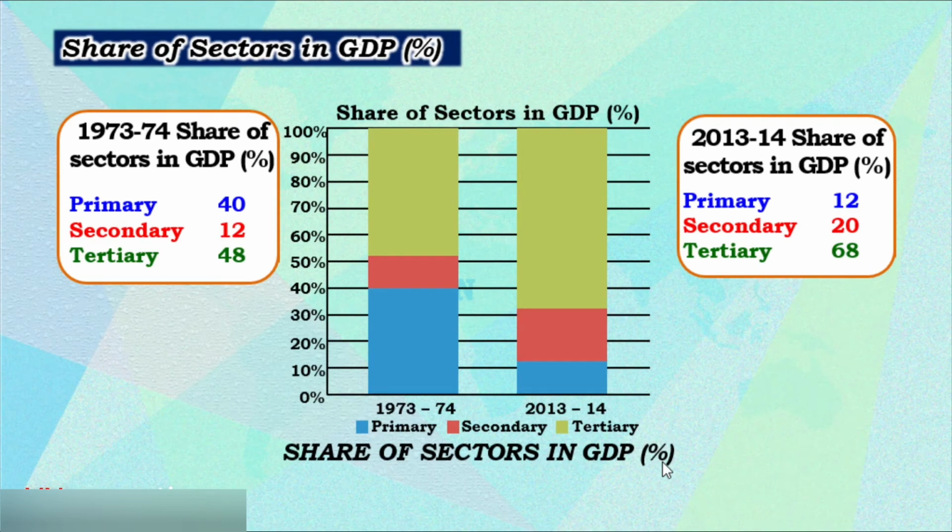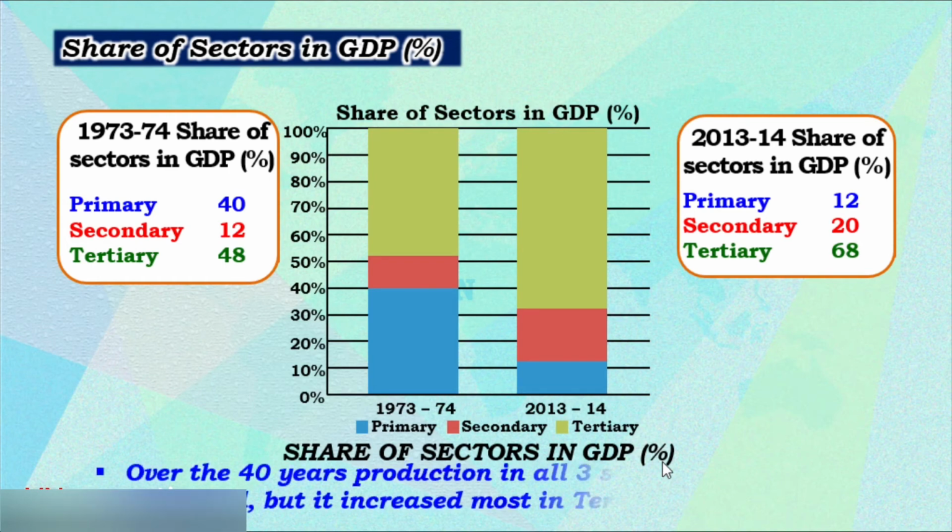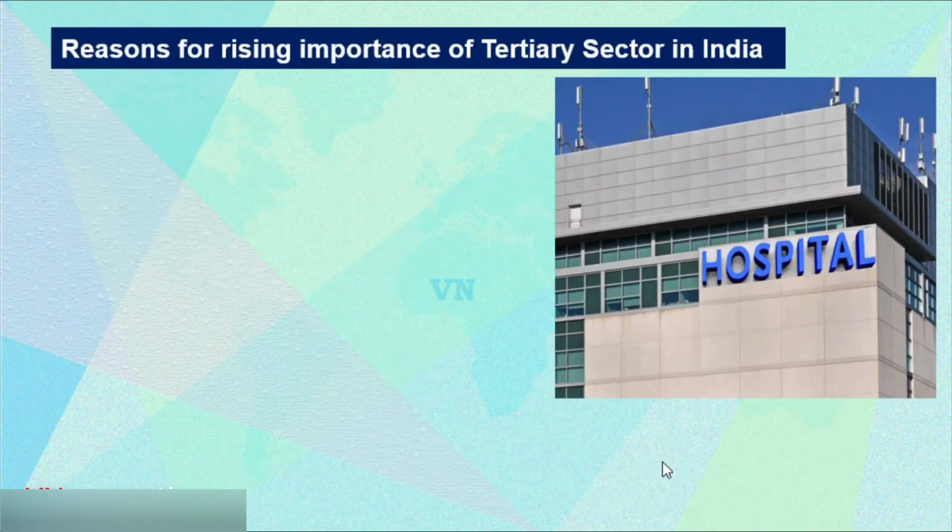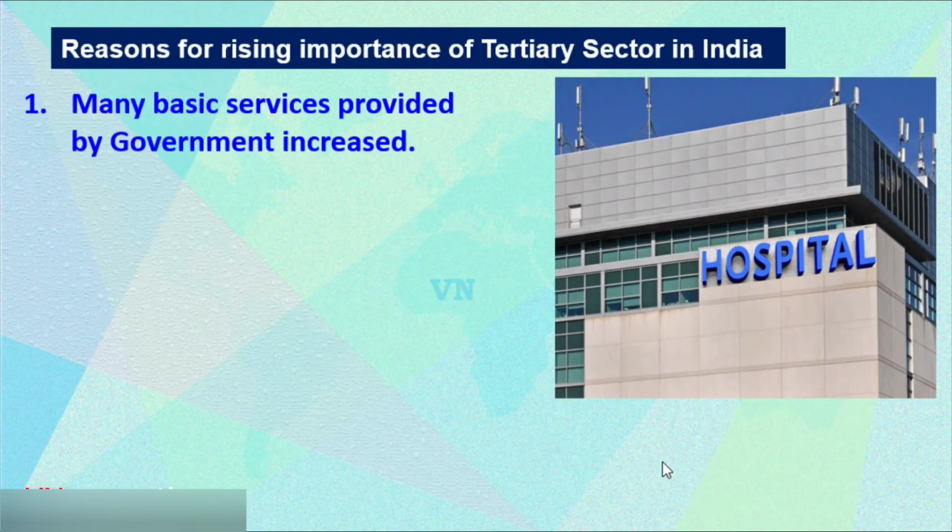It is a good sign. Any developed country has only 5% in the primary sector. Now we compare 1973-74 and 2013-14, which are totally changed. We can say that after 40 years, production in all three sectors has changed but increased most in the tertiary sector.